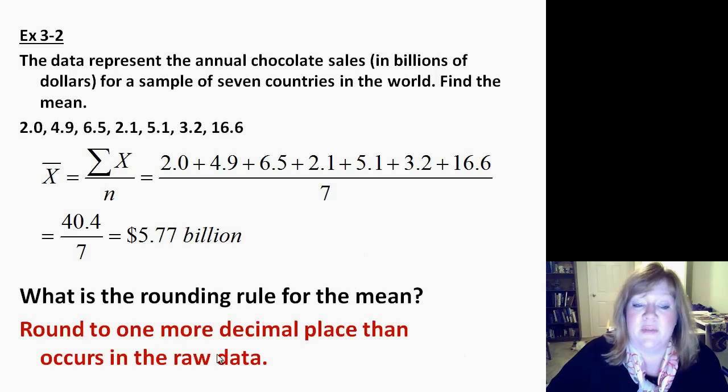What is the rounding rule for the mean? Round to one more decimal place than occurs in the raw data.